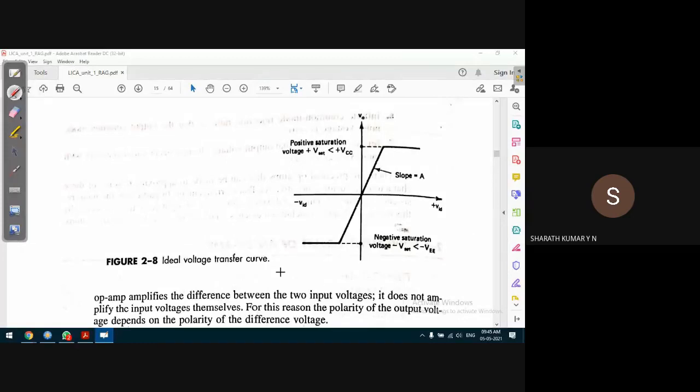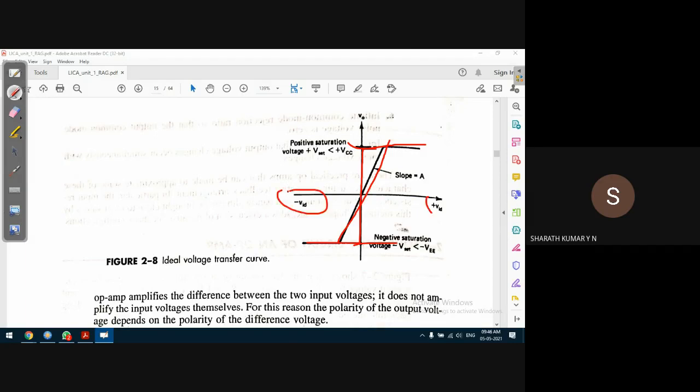Ideal voltage transfer curve. Ideally, there is a positive saturation. As the input voltage increases, the output reaches saturation. So ideally it should have been like this, but practically that is not possible. Practically there is a slight slope. There is a slight variation in the output voltage for every variation in the input voltage.